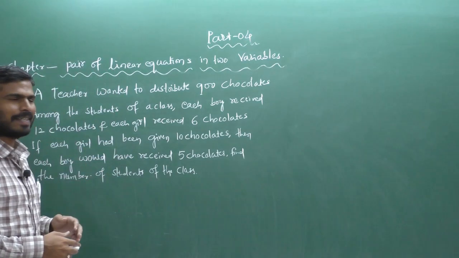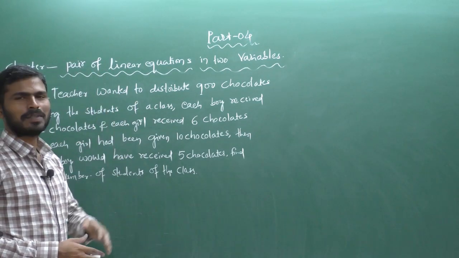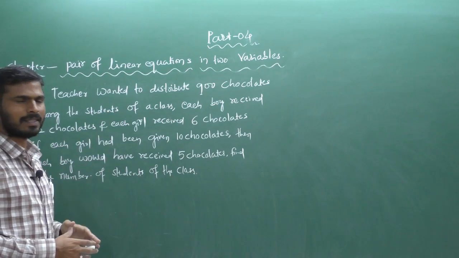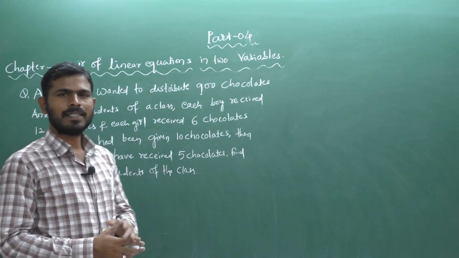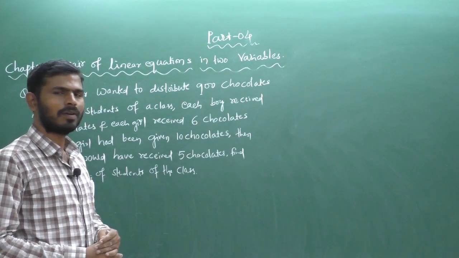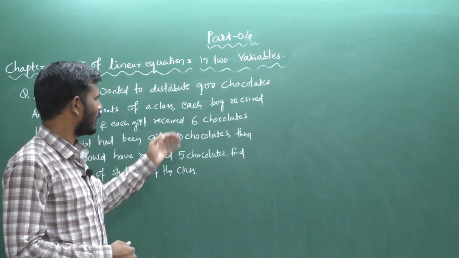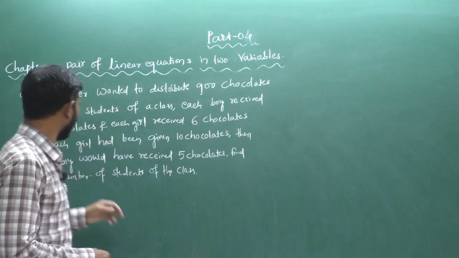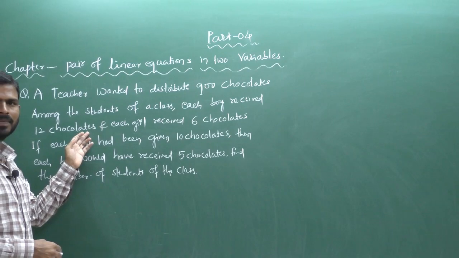Let us see. A teacher wanted to distribute 900 chocolates among the students of a class. So the teacher has 900 chocolates and wants to distribute them among the students. First, one condition is given here: each boy received 12 chocolates.